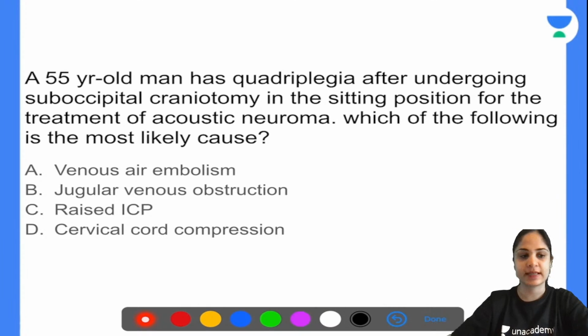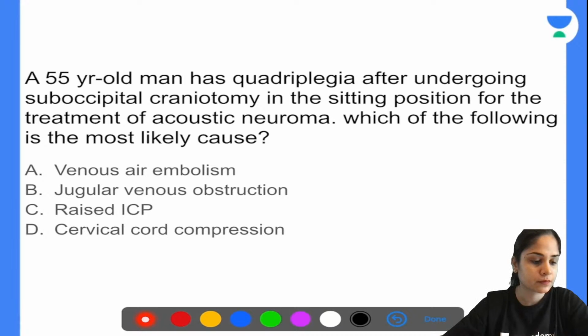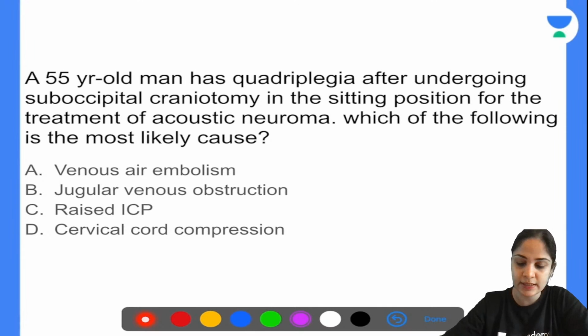So this is our first case-based scenario for today. Can anyone answer? What is it? Okay, so Meghna is saying the answer is venous air embolism. Any other answers? Mansi is also saying A. Quickly guys, so many of y'all are there online. I want you all to quickly answer this. Giri Chaitanya, A. Okay, till now whoever has answered A is the incorrect answer.